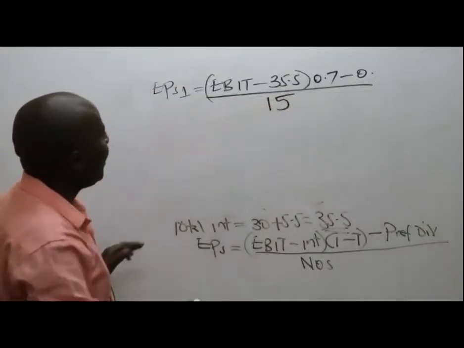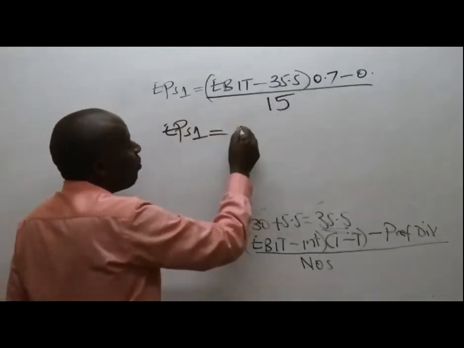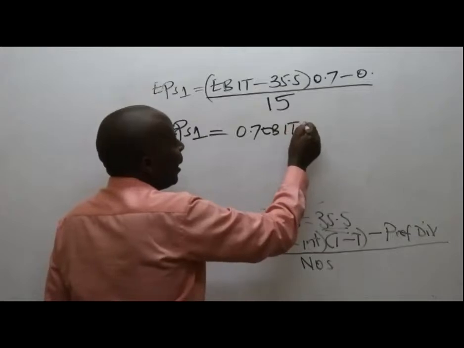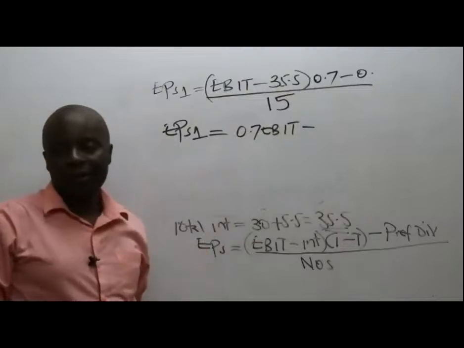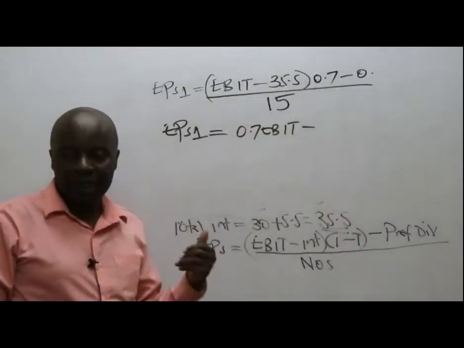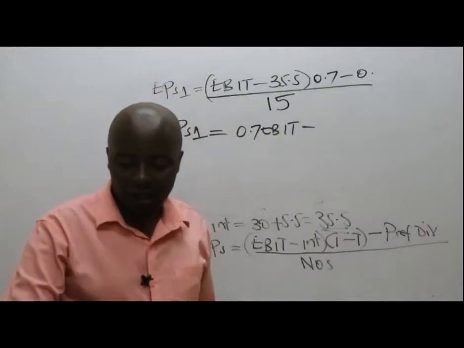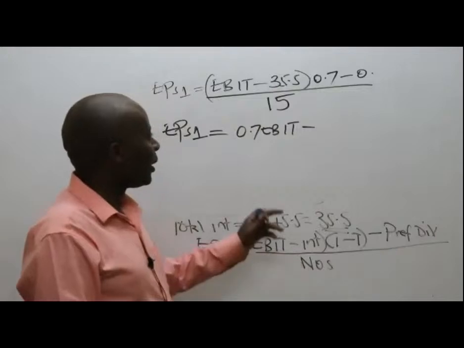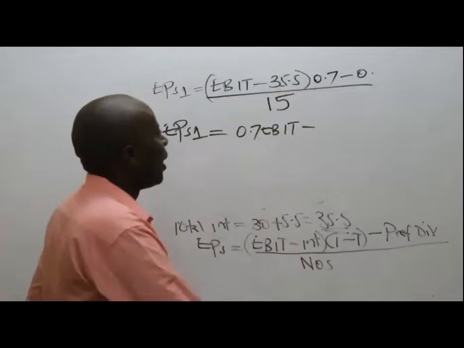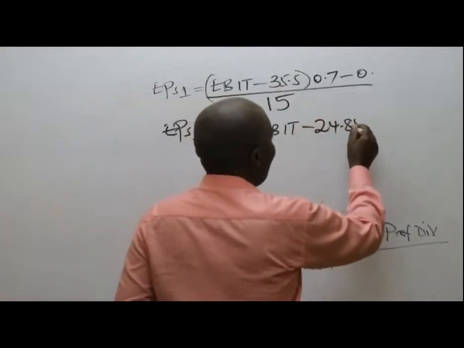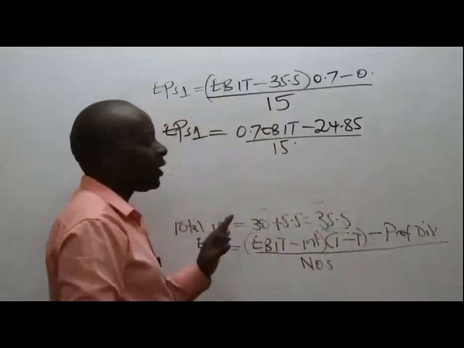Meaning that EPS for option 1 will be 0.7 times EBIT minus, could you kindly multiply this for me? What is 35.5 times 0.7? Some 24.85. So here we have 24.85, everything to be divided by 15.